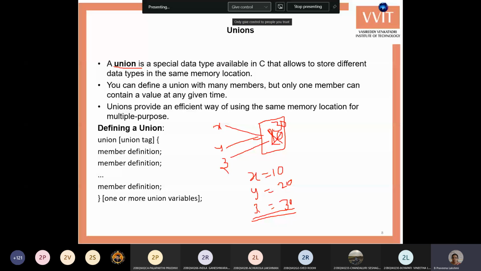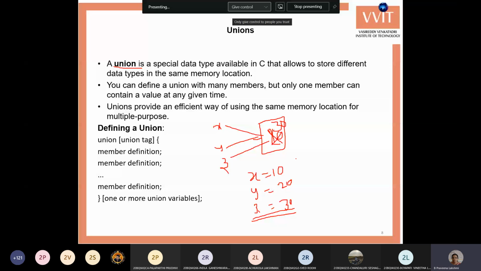So this memory location will be considered based on the highest size of a data type. If you have three variables of three different data types, whichever variable has the highest size, only that size is considered for the memory allocation of the union. This is used whenever we have multiple variables, but we want to use only one variable at a time. Then we can go for unions.